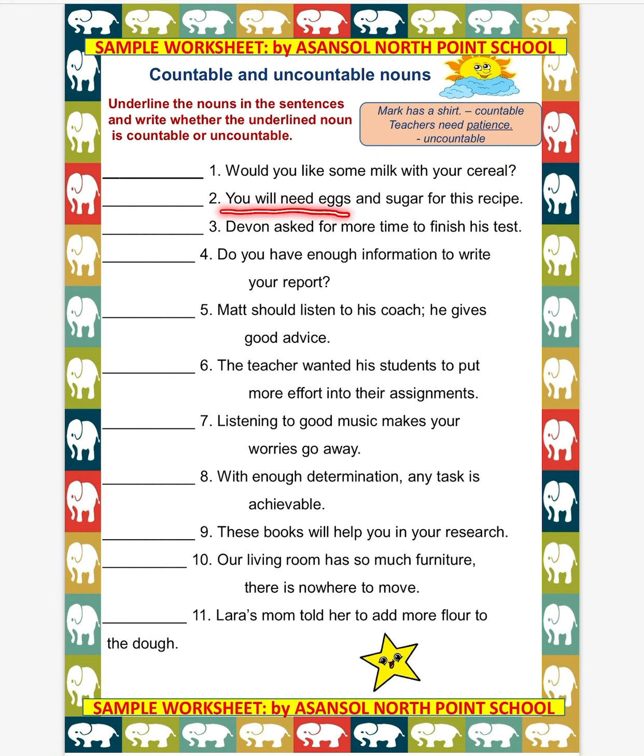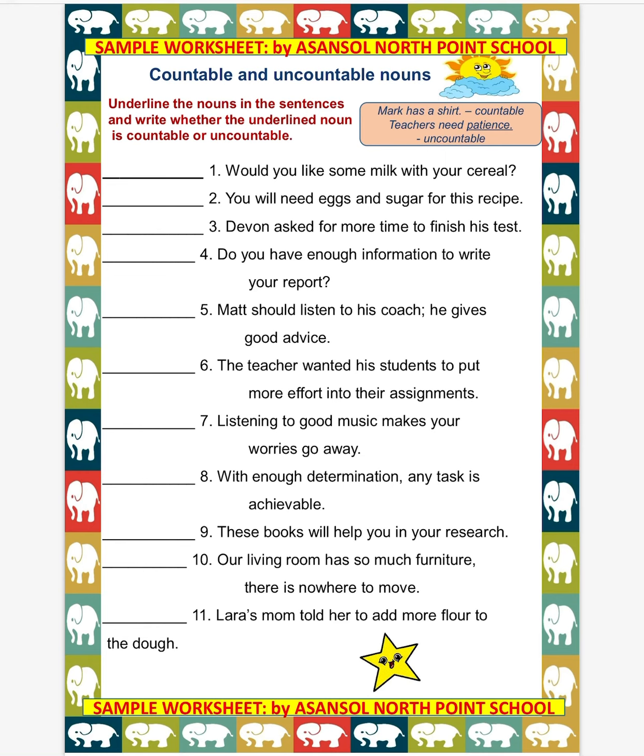You will need eggs and sugar for this recipe. So what do we need to make this recipe? Eggs and sugar. So the common nouns egg and sugar will be examples of countable and uncountable. How? Eggs we can count, we can number, but sugar, as we have just discussed, cannot be counted. So the word sugar will be uncountable and the common noun egg will be a countable noun.